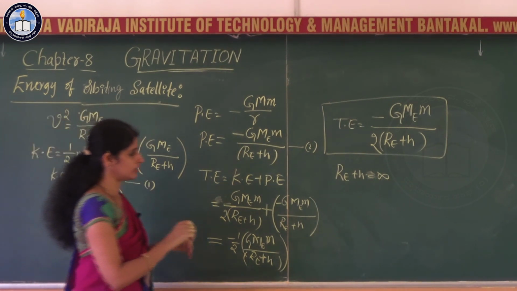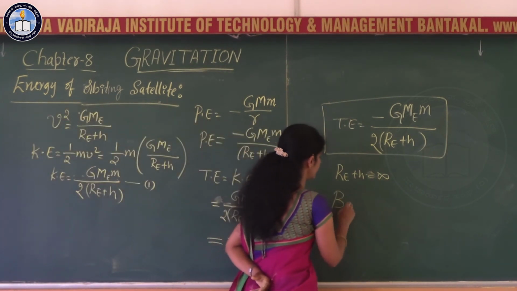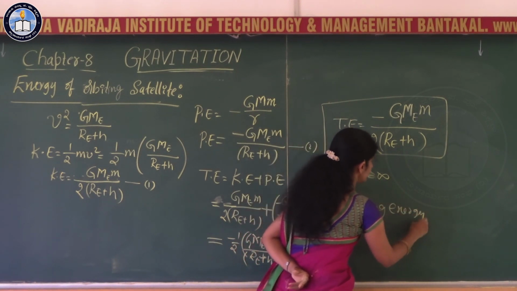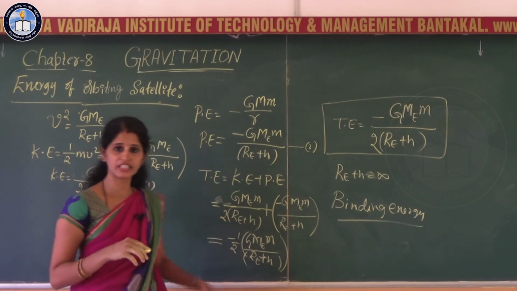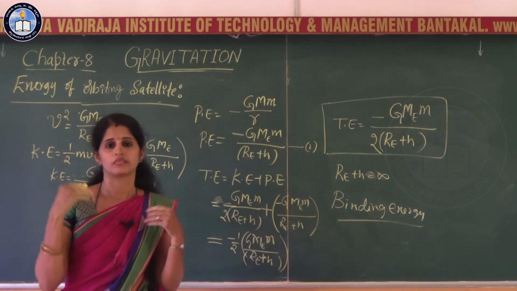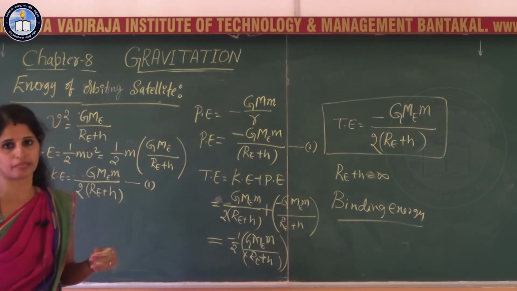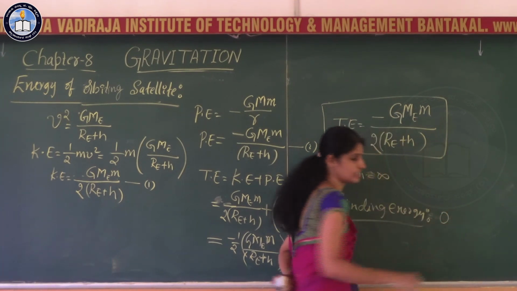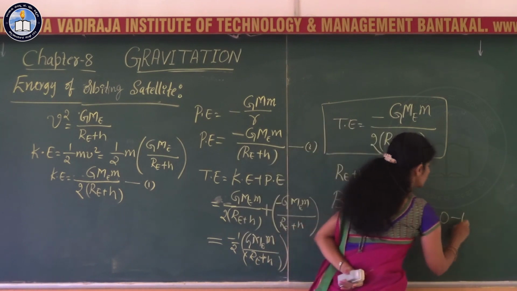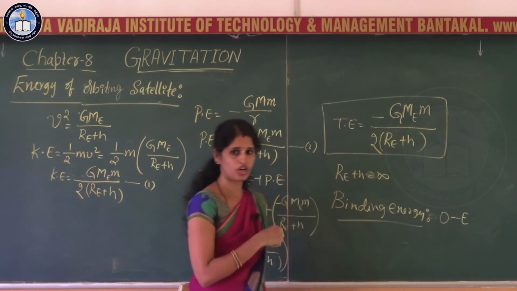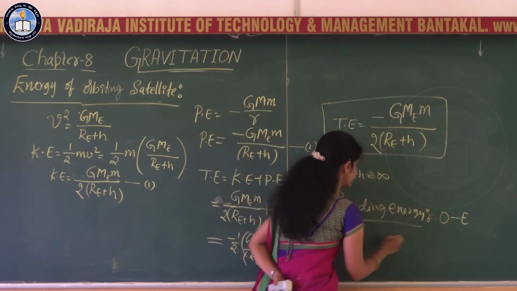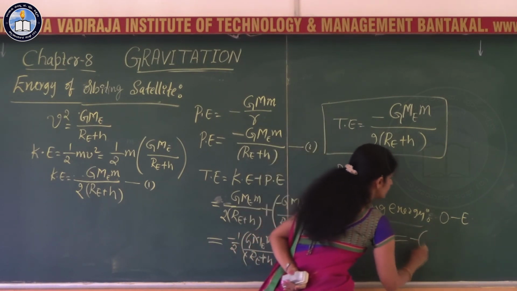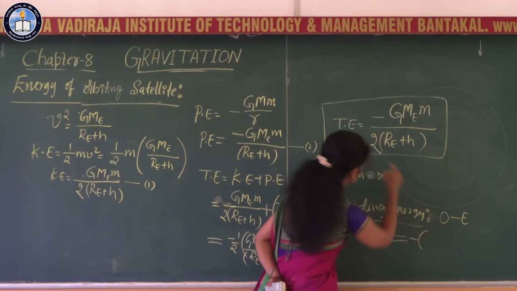If you go for the binding energy, it is the energy required to remove the satellite from its orbit. So the binding energy is equal to the energy of the satellite at infinity minus the energy of the satellite in the orbit. So the binding energy is always equal to minus of the total energy.